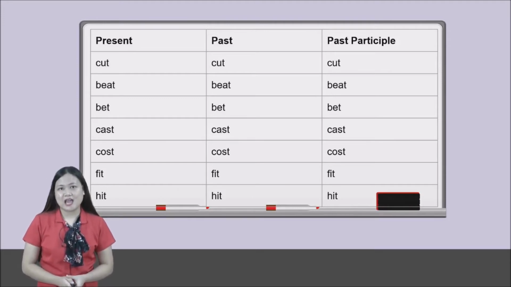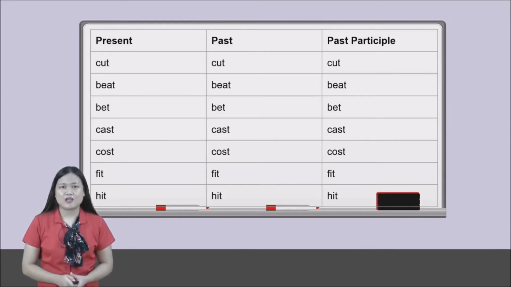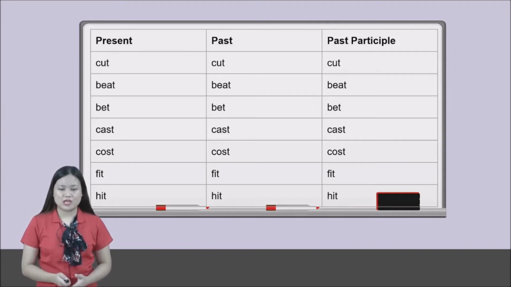Cut, cut, cut. Beat, beat, beat. Bet, bet, bet. It's wrong to say betted, okay? Cast, cast, cast. Cost, cost, cost. Fit, fit, fit. Hit, hit, hit. These words are irregular verbs also, okay?